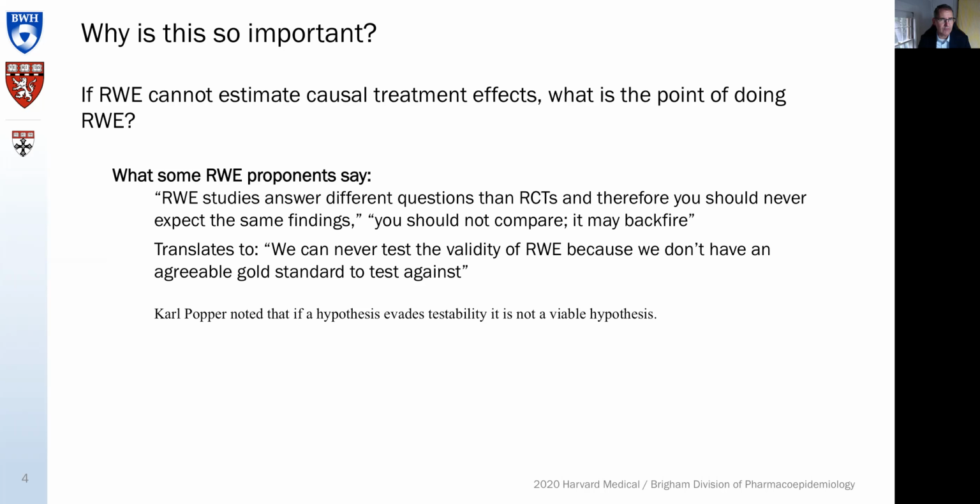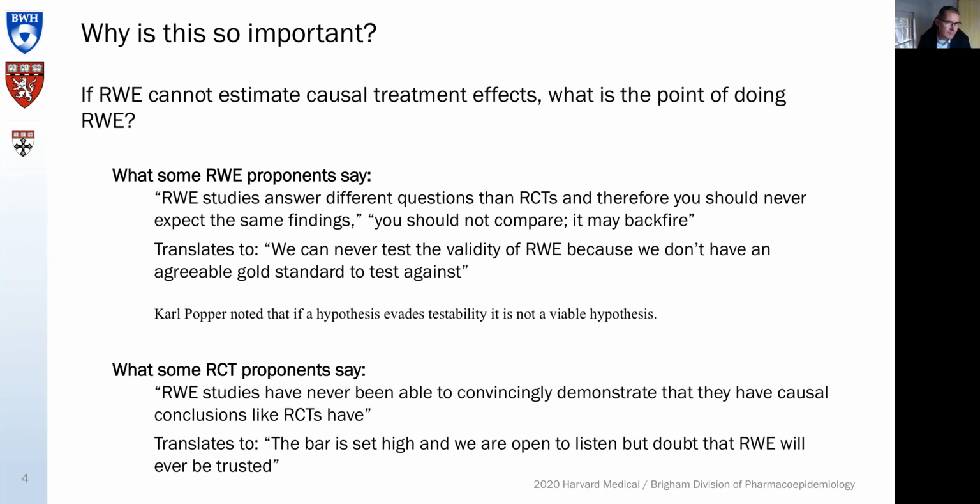That is quite dissatisfying and reminded me of Karl Popper noting that, if a hypothesis evades testability, it is not a viable hypothesis. So can we really hide behind this argument? And of course, what I hear from the RCT proponents is that real-world evidence studies have never been able to convincingly demonstrate that they have causal conclusions like RCTs have. And to me, that translates, well, the bar is set high and we're open to listening, but doubt that real-world evidence will ever be trusted.